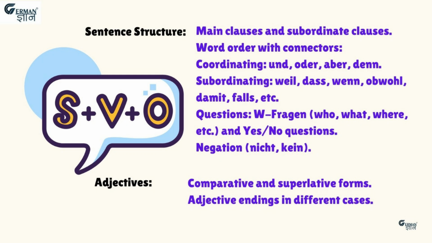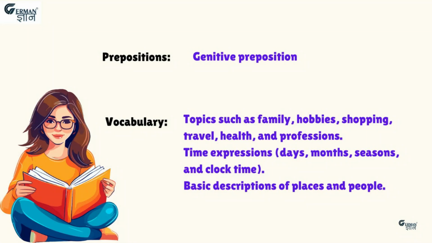Now from sentence structure, another topic is adjectives. Although we have already learned what adjectives are, the adjectives have different forms. For example, the comparative form and the superlative form. So that we are going to cover in the A2 level. And of course, adjectives take their endings depending on their cases. So we also need to learn the table of adjective endings, so that whenever we use an adjective, we put the ending according to the case and the object. The next topic is prepositions. Although we have already covered 26 or 27 prepositions in A1 level, in A2 we have different prepositions, which is the genitive preposition.